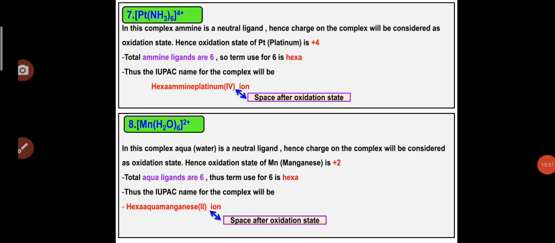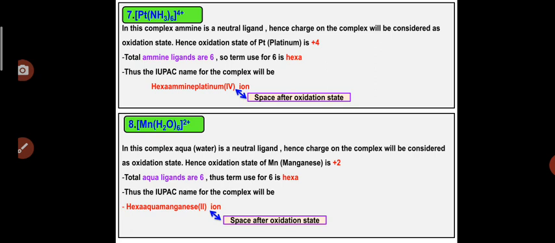In the next case, those complexes which again have a net positive charge, 7th example, platinum NH3 6 4+. So platinum is attached to 6 different ligands, 6 amine ligands, and it has a net positive charge of 4+. So friends, again we can see that the complex has a net positive charge of 4+, and only the neutral amine ligand is attached to the platinum, and hence the +4 charge will be considered as the oxidation state of the central metal atom.